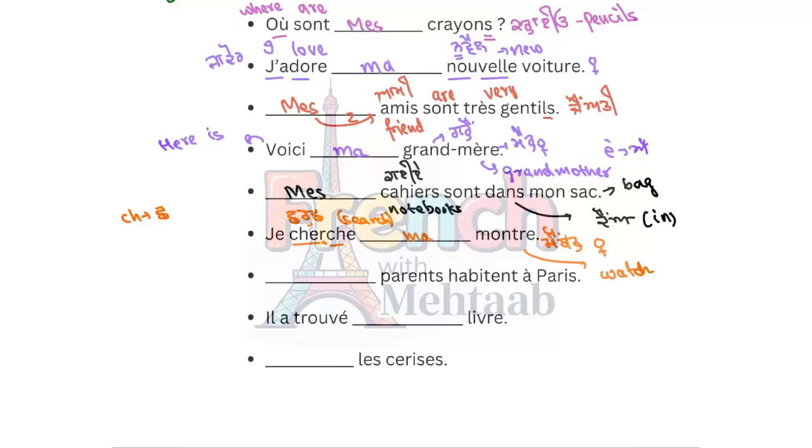Next, my parents live at Paris. This is called parents. The T will be silent. Okay. Parents. This is called habite. H is silent. Now I have told you in the er ending verb that we don't speak ent at the end of the verb. Actually, it was habiter like this. It was an er ending verb. But with parents, we want to conjugate the verb with the plural. So we cut this er and we added ent at the end.